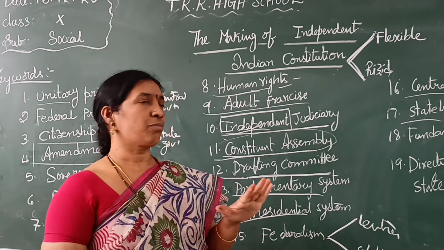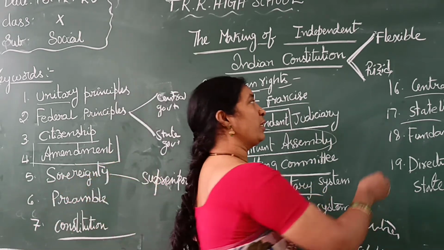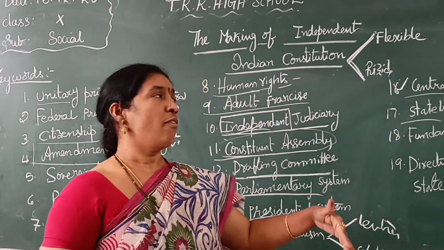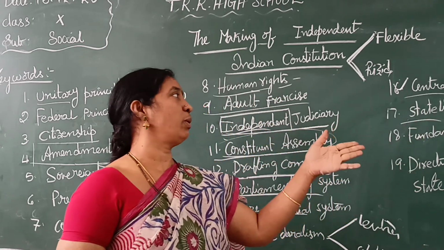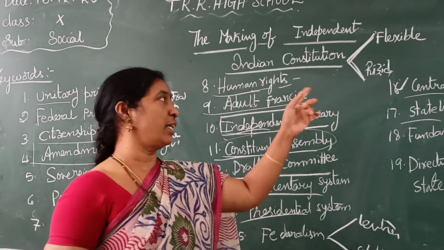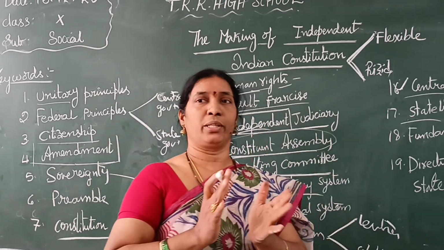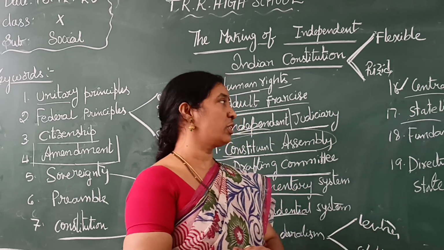For example, IAS and IPS exams come under the central list. But the education department is both central and state. For example, central schools are all over India and are taken care of by the central government. In the state list, within that particular state, they have different rules and regulations.